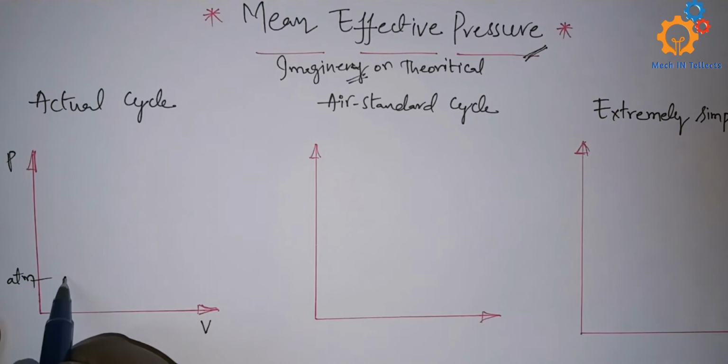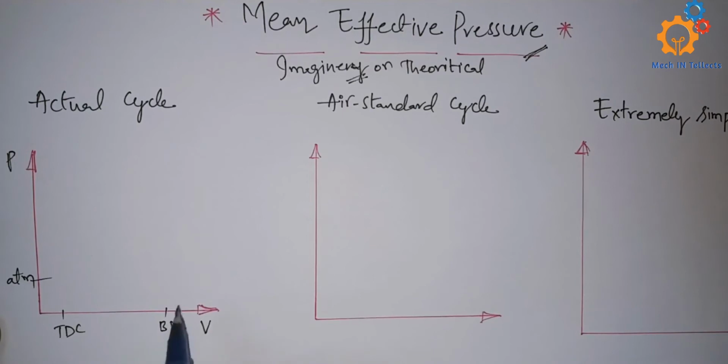At the beginning, if you consider this as TDC, top dead center, and this as bottom dead center, the suction stroke happens